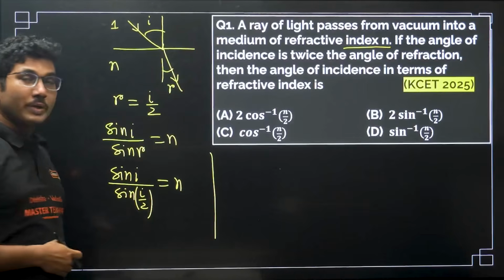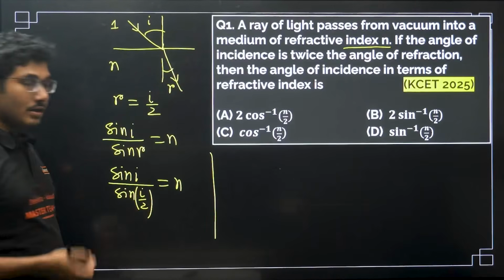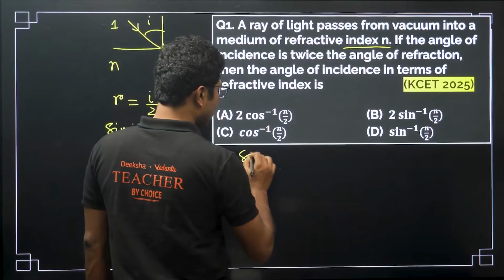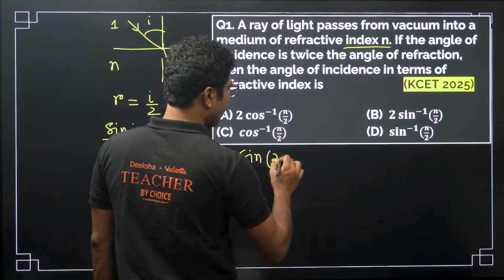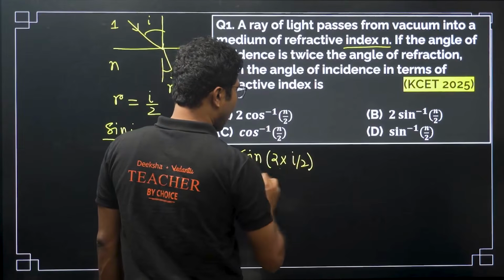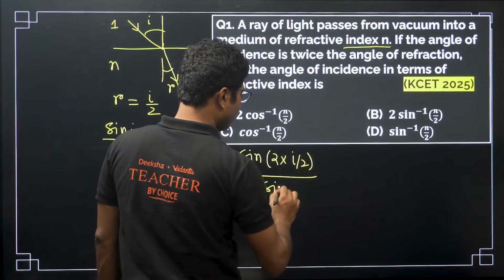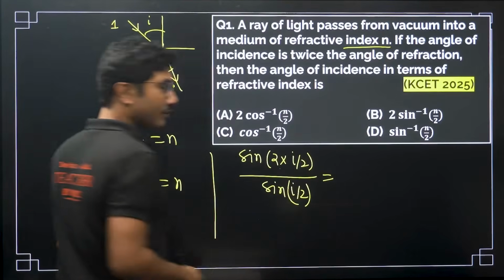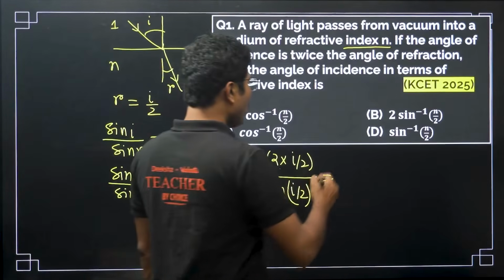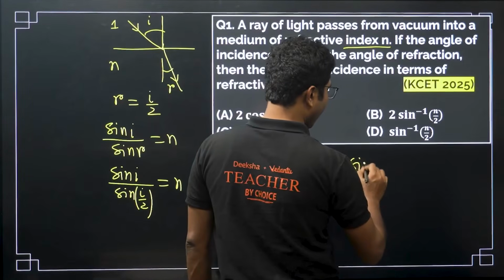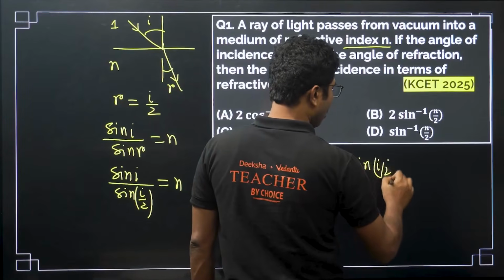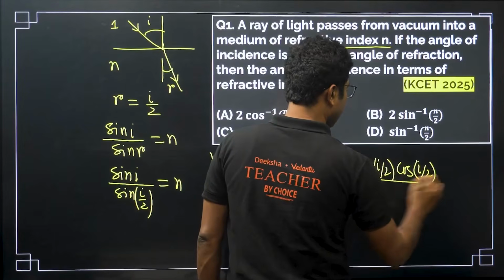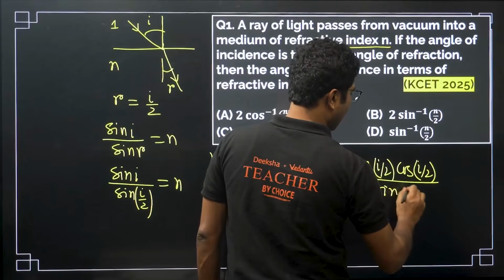We write sin i as 2 sin(i/2) cos(i/2), applying the formula for sin 2 theta, which equals 2 sin theta cos theta, divided by sin(i/2).